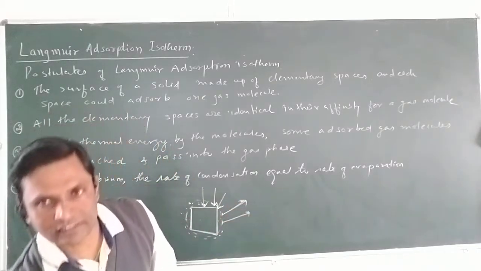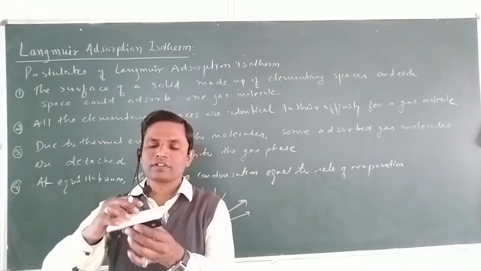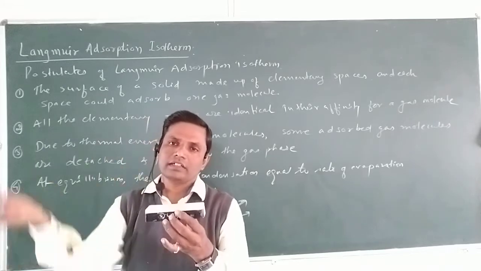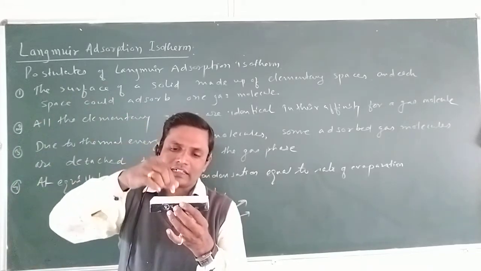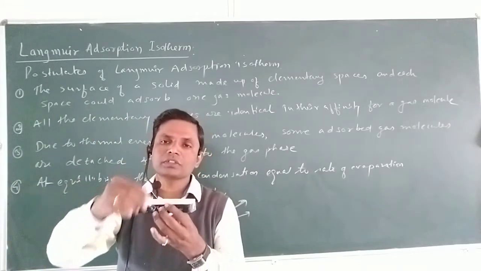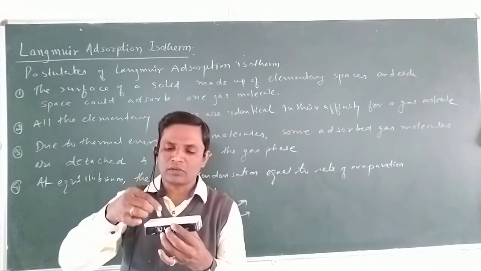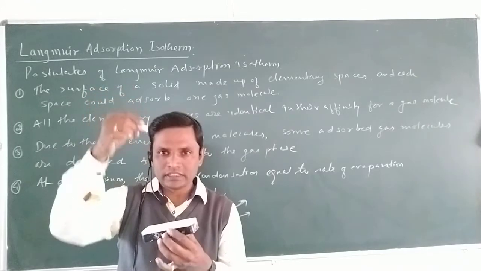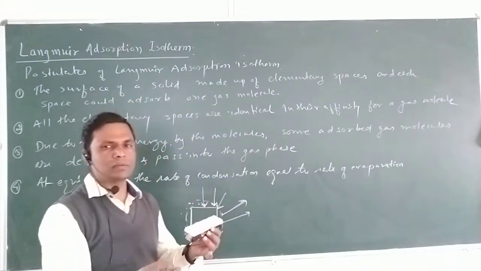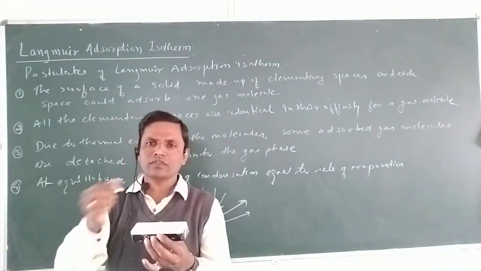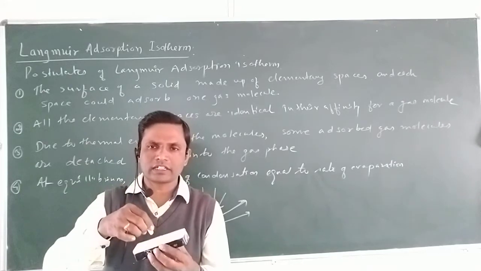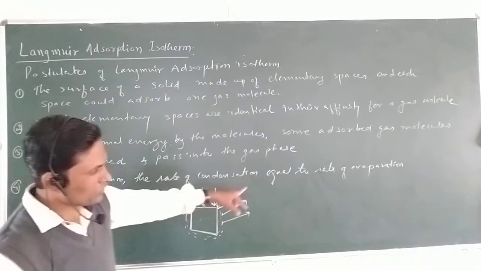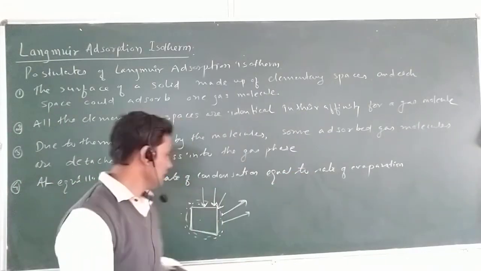Suppose here it is the surface. Some gas molecules are getting adsorbed, means they are condensing. Due to the more crowding of the gas molecules, some molecules also get detached, means they are evaporated. This is the assumption: at equilibrium, the rate of adsorption is equal to the rate of detachment, means rate of condensation equals the rate of evaporation.